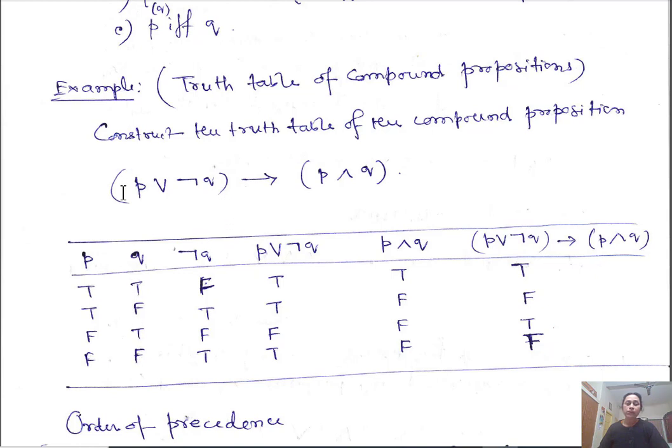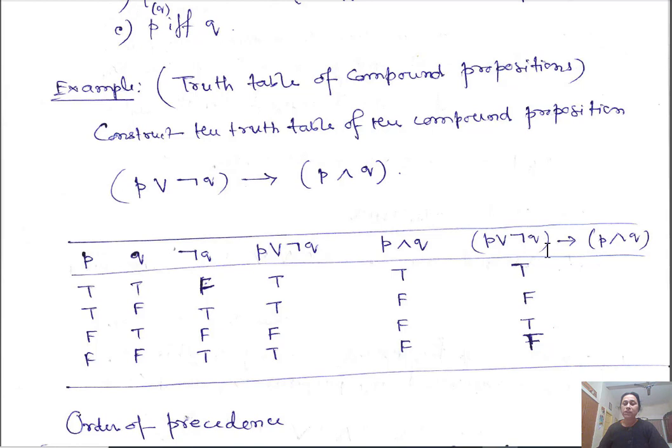Now you have to calculate this value, P or negation Q. So find negation Q, which is simply the inverse: false, true, false, true. Then you OR them, and you get this. So this I calculated. Now you calculate P and Q. Immediately you can calculate. Then you have this column and this column, and then this implication you can write.